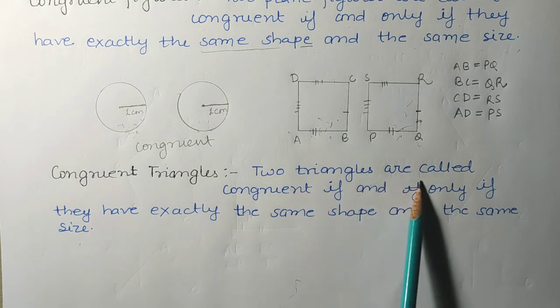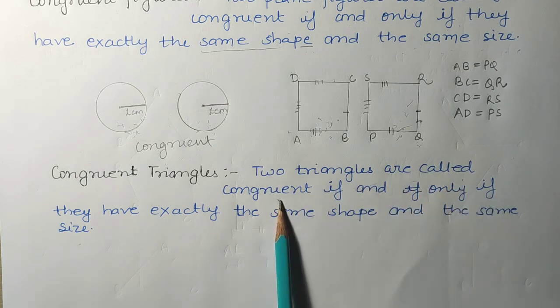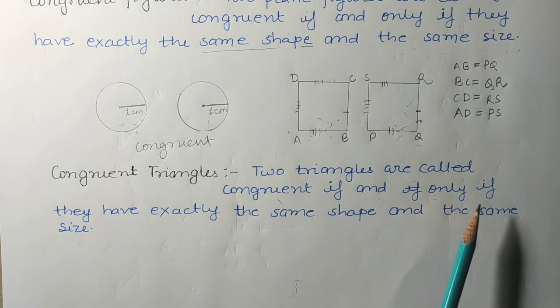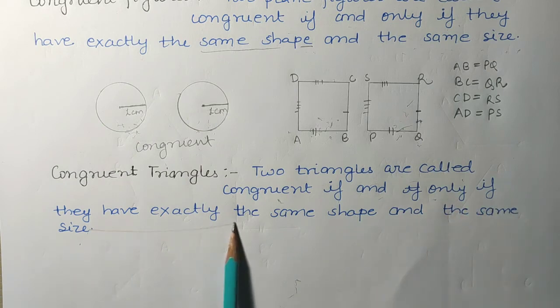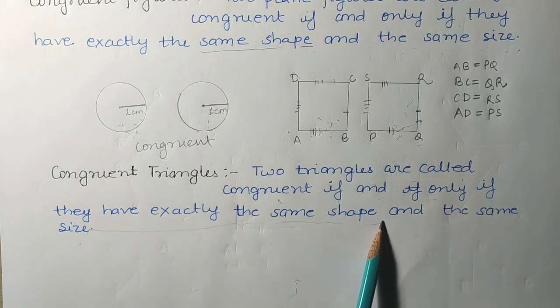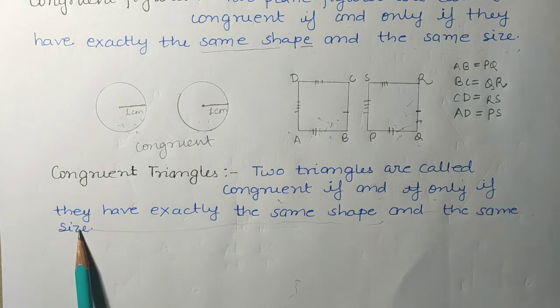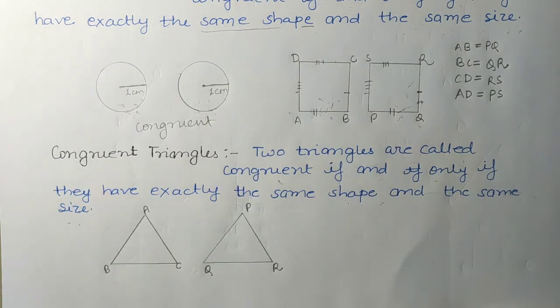Two triangles are called congruent if and only if they have exactly the same shape and the same size. Here also, in the definition, we can say that if two triangles are of the same shape and same size, then those triangles are known as congruent triangles. Suppose these two triangles are there, triangle ABC and triangle PQR.